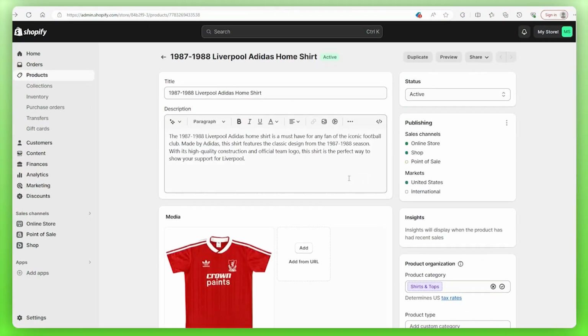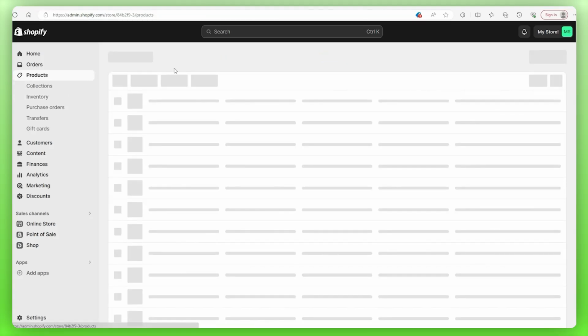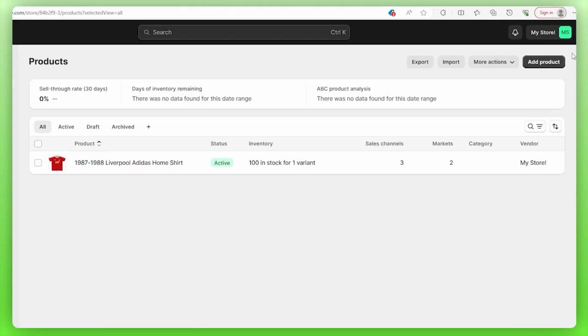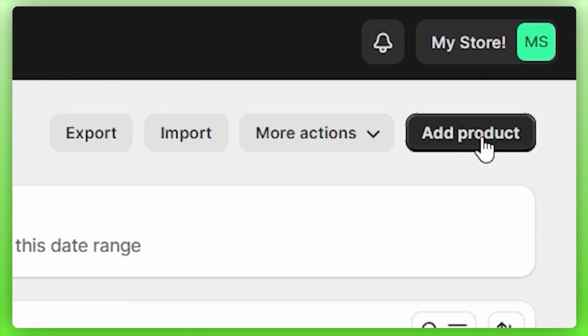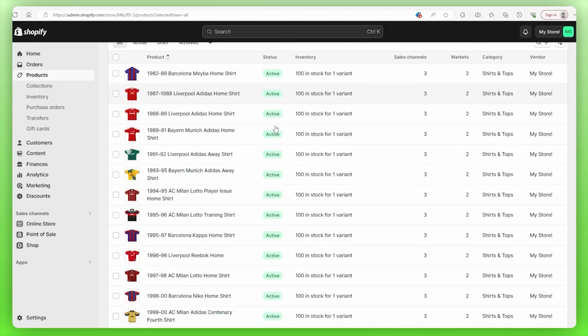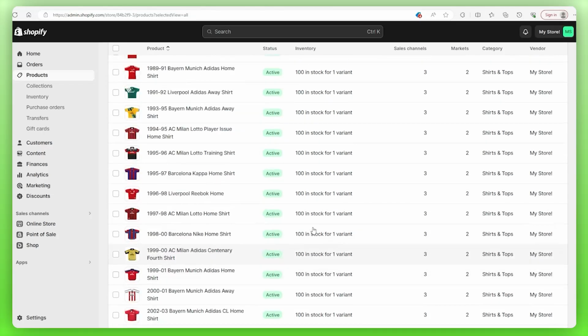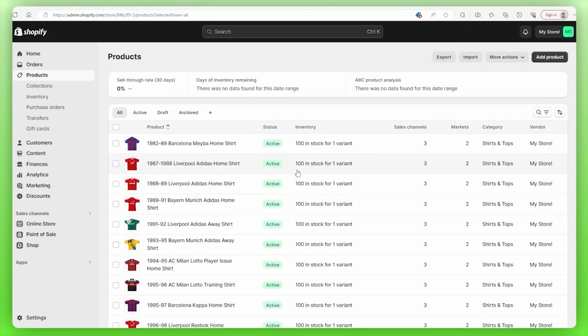Now, what I want you to do is, we've added this product, you know how to do it for one product, so I'm gonna go ahead and add all the rest of my products, and then I'll get to my collection. So to go back to your products, you just click on this backwards arrow, and then you click on add another product. And from here, it's just rinse and repeat, folks, so you just do the same thing I did for my first product, and then add everything you need. Okay, so here's what it looks like once you've added a lot more products. I have 20 altogether, so it's nice and even.